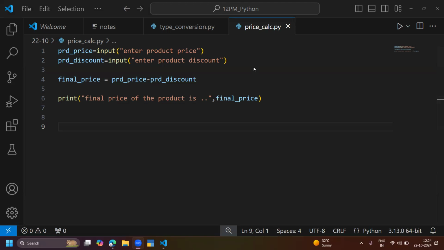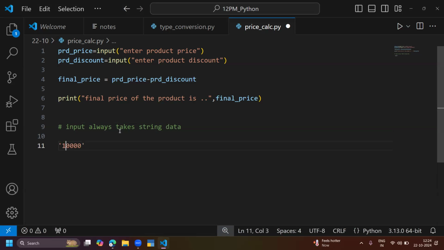Exactly, Bhavani. So why? Because, as I already told you, input always takes string data. So what is happening here? Just try to understand. Just give me the comment here. This is 1 lakh, and 1 lakh is being minused with 5,000. This is the operation that is actually being performed.